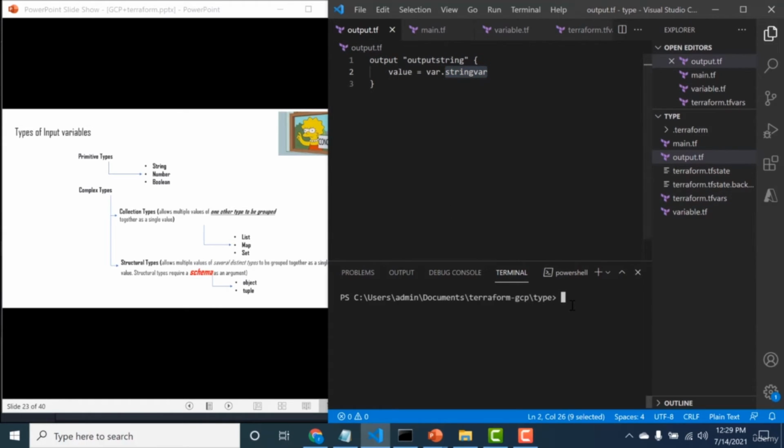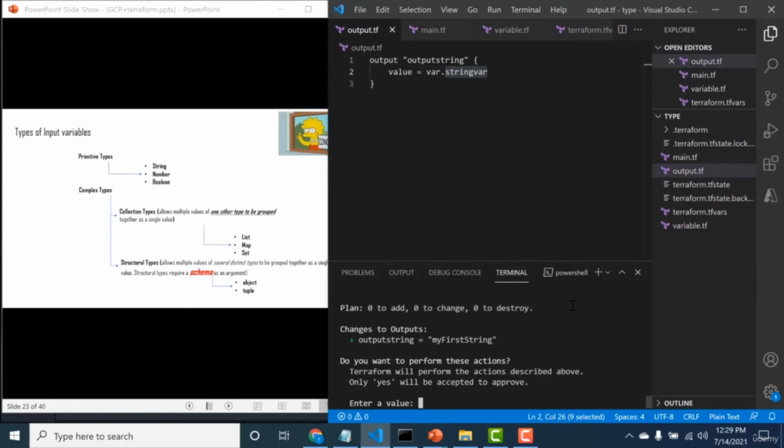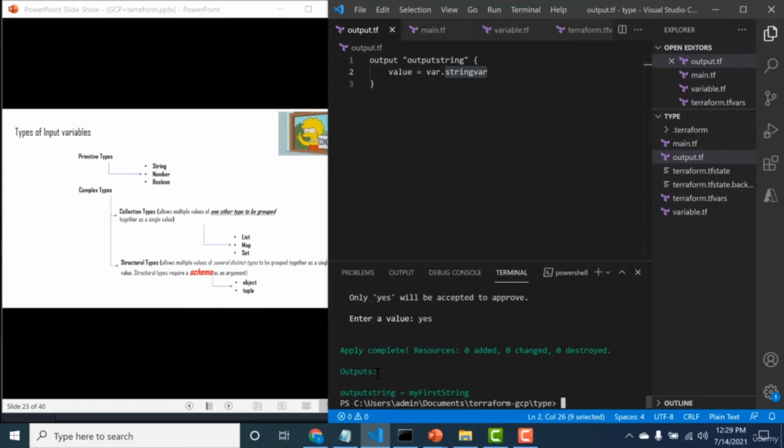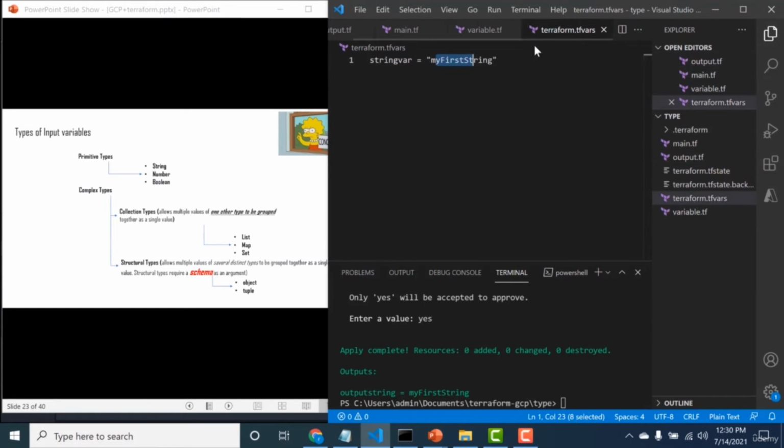So let us run this Terraform file. I'll do a terraform apply. It shows the changes because this is the variable that I have created, and it will give you this as the output. I will say yes, and you can see the output. This output block has the value of the variable that you have declared here.